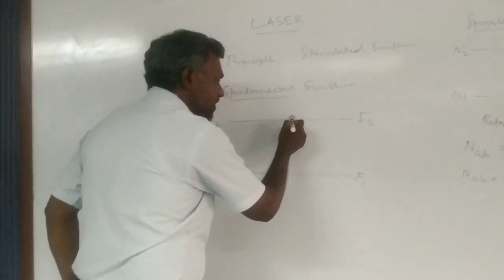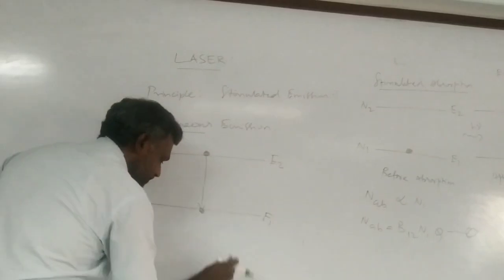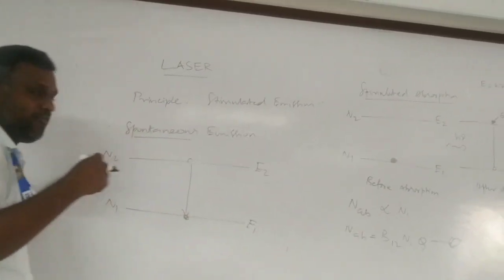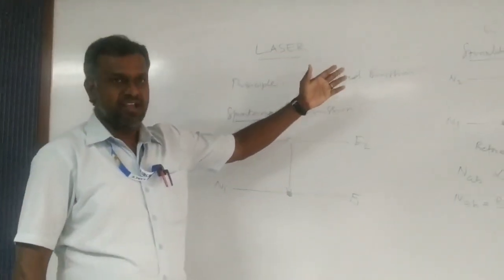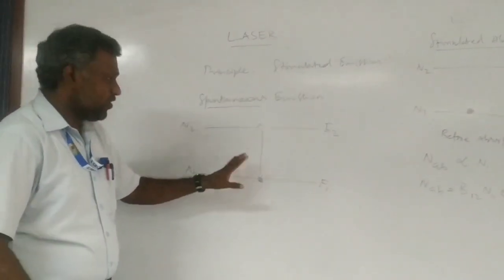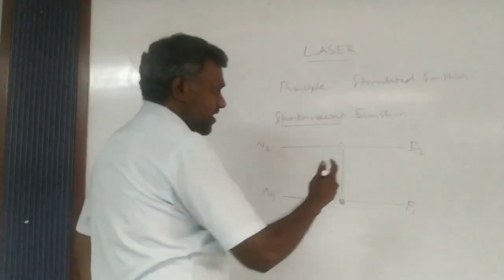The excited atom comes to the ground state without any external inducement, called spontaneous emission. After some time, because it does not stay for a long lifetime in a higher energy level, it definitely comes to the ground level without any external inducement. So this is called spontaneous emission. Then what is the mathematical expression for spontaneous emission?